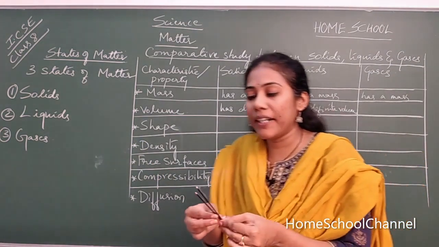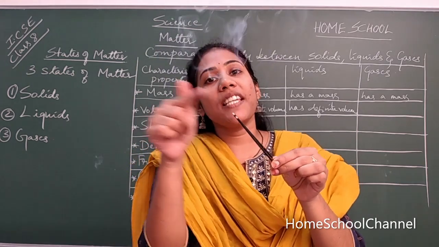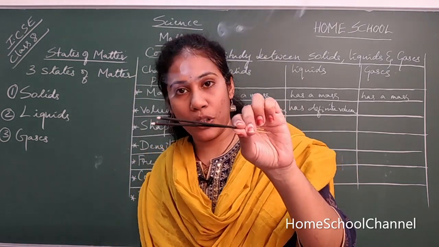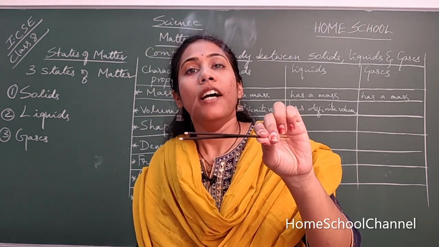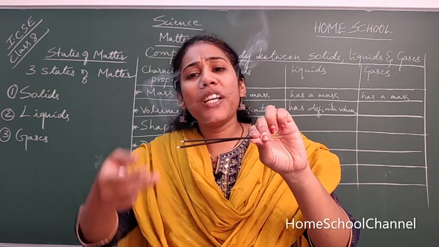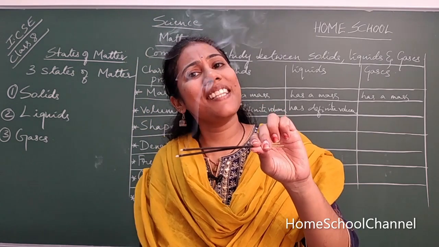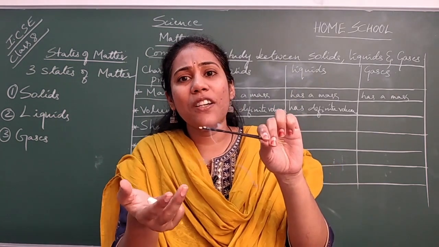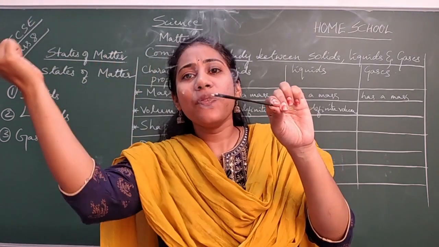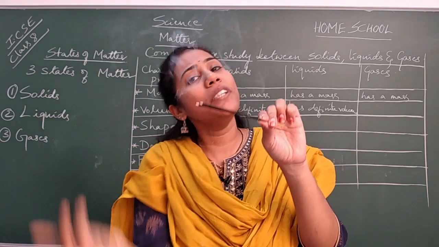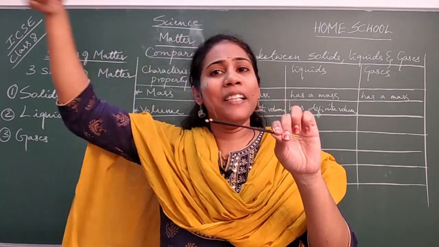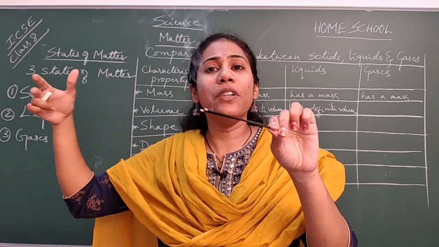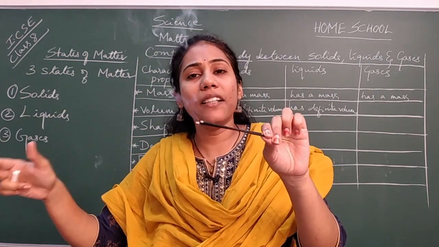see, I have got agarbattis, which are giving out gas. The stuff which is coming out in the form of smoke from the agarbatti is a gas. So how do you measure the space occupied by this gas? See, this gas is going everywhere. It has no direction, yes or no? Some amount of it is going this way, some amount is going this way, some amount is coming down, and it is randomly moving. It is moving wherever it wants, and it is moving at a particular speed, yes or no? In a particular direction.